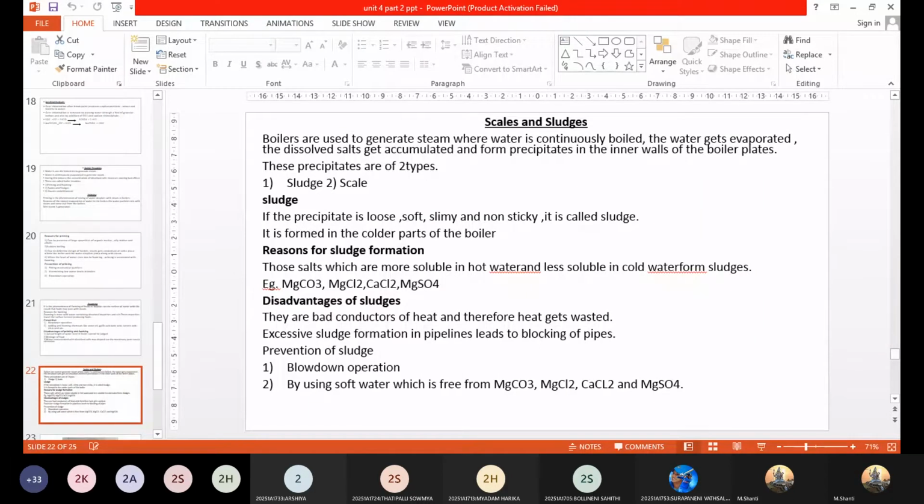There are two ways. One is by using soft water, which is free from salts like magnesium carbonate, magnesium chloride, calcium chloride, and magnesium sulfate. Which are the salts responsible for the sludge deposits? The water must be freed from all those impurities. So the simple solution for this would be the usage of soft water.